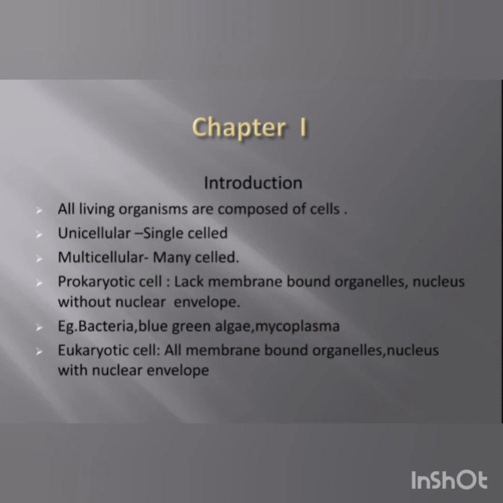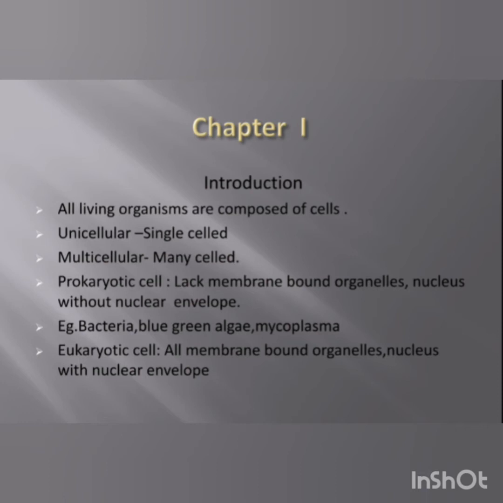Prokaryotic cells basically means primitive type of cells, okay, and eukaryotic cells, if you compare with the prokaryotic cell, they are of advanced type of cells, okay, evolved type of cells. Eukaryotic cells have membrane bound nuclei, whereas cells that are lacking a membrane bound nucleus, they are called prokaryotic cells.